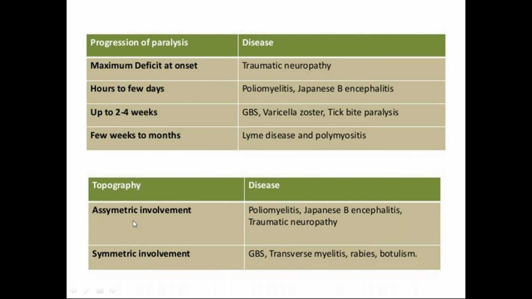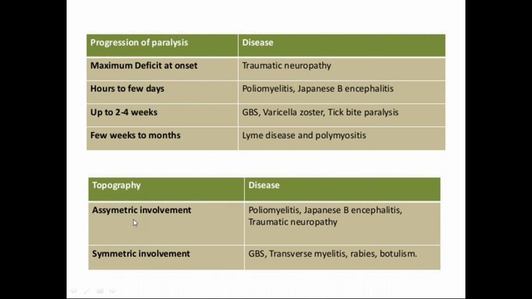Next, asymmetry in involvement. If two limbs are equally involved, both lower limbs are involved symmetrically, up to the knee only or up to the hip joint weakness is there, then it's most probably GB syndrome. Symmetrical involvement, always GB syndrome. Transverse myelitis, there will be a level in case of transverse myelitis, rabies paralysis and botulism. In these cases involvement will be symmetrical, both sides will be at the same level, weakness up to the same level will be there, but it is asymmetrical.